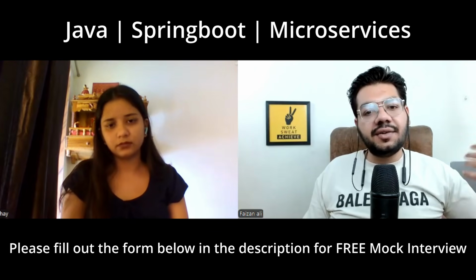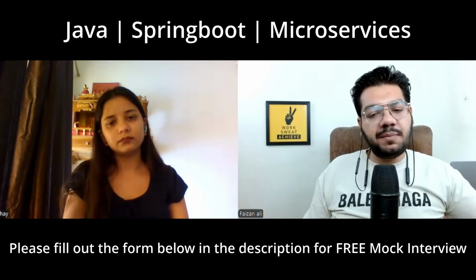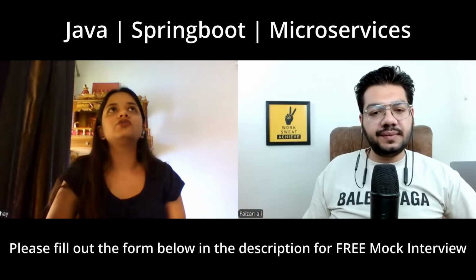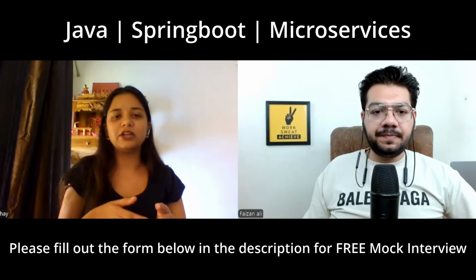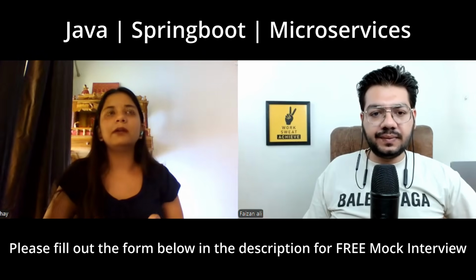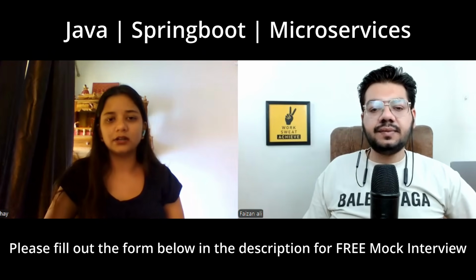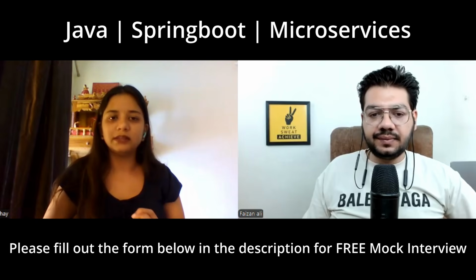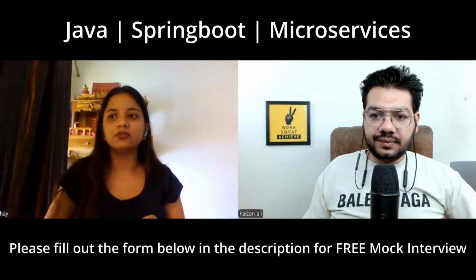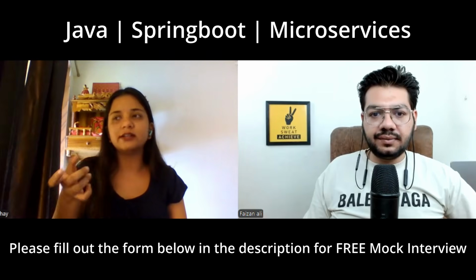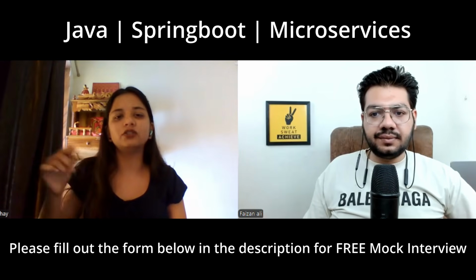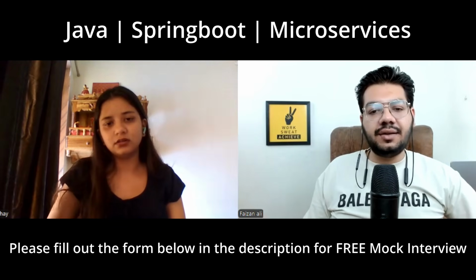Correct, correct. What's the difference between Callable and Runnable? Yeah, so basically Callable and Runnable are used with the executor service. Runnable does not give you any result, while Callable gives you a result. If you want to get the result that Callable gives you, you can use future.get. Okay, that is correct.